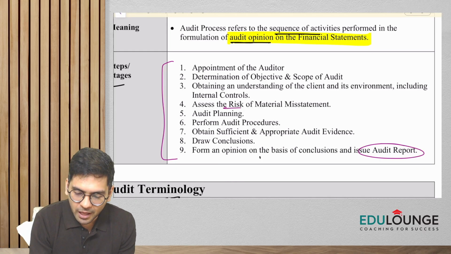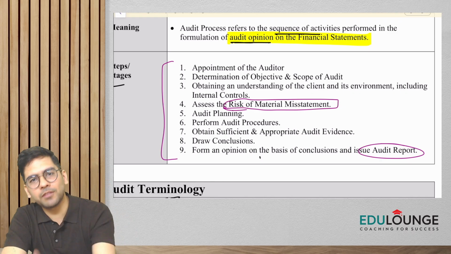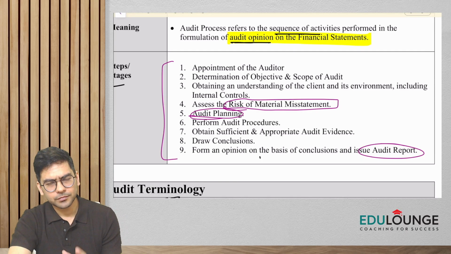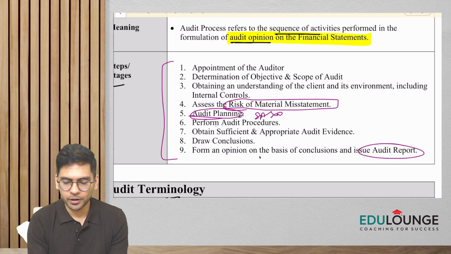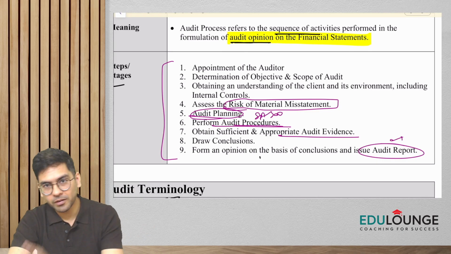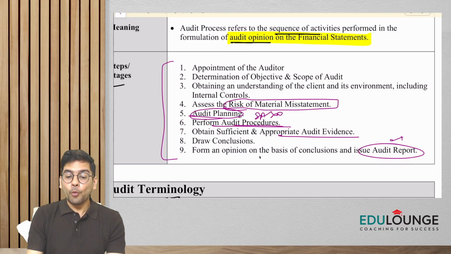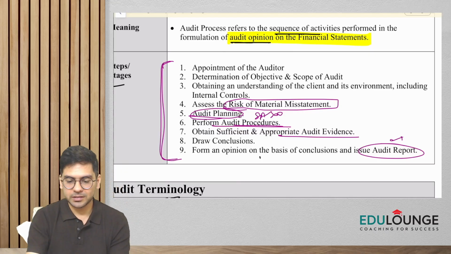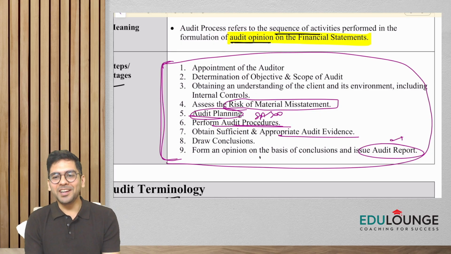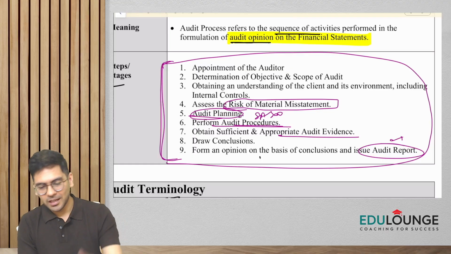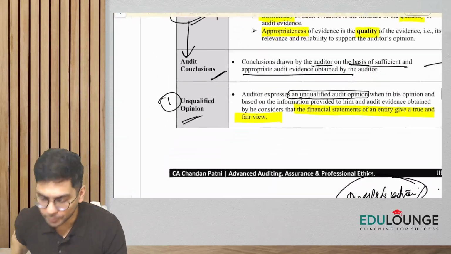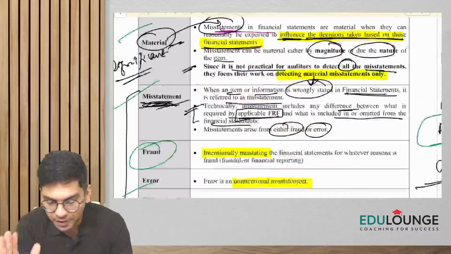Like for example, we have an entire 300 series, SA 315, when we are going to discuss risk of material misstatement, audit planning, audit evidence. Audit planning we are going to cover in the 300s. Okay, audit procedures and evidence we are going to learn in the 500 series. Then the reporting part we are going to cover in the 700 series. So most of the standards, from chapter 1 to chapter 7, will revolve around this process only. Okay, so that is why I thought, though it is a very intermediate level topic, let's quickly go through it, so that it's easier for you when we start with the chapters. Okay. All right. So the first part in the fundamentals is done.